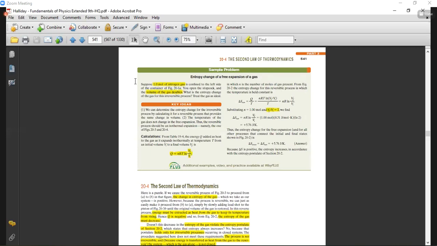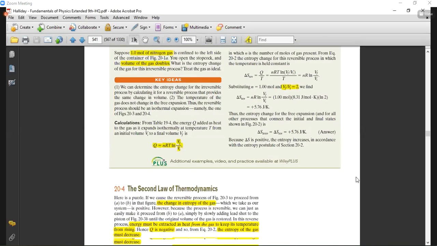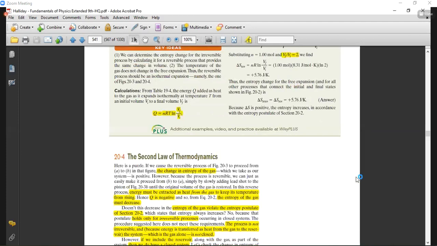Okay, so here comes the second law of thermodynamics. These are the examples which we did in the last lecture. So what is the second law of thermodynamics? But before discussing it, we will assume